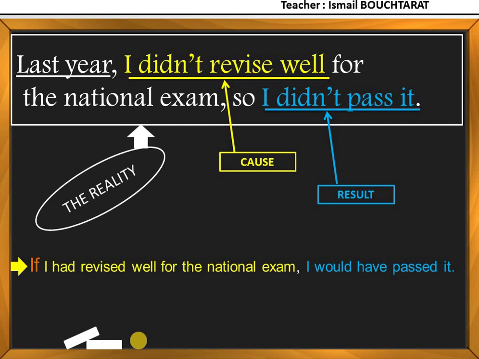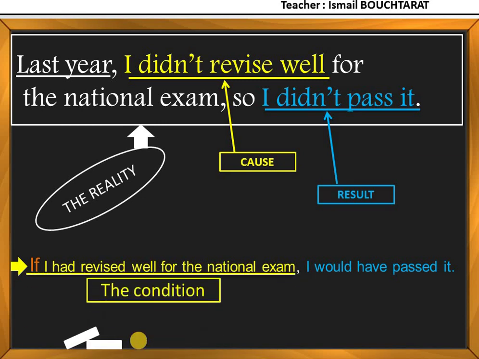Now I am imagining the past. I am thinking about the situation. I am imagining a different past because in reality, I didn't revise well for the national exam. The condition is impossible because it is in the past and we cannot change the past. And the result here we have, I would have passed.